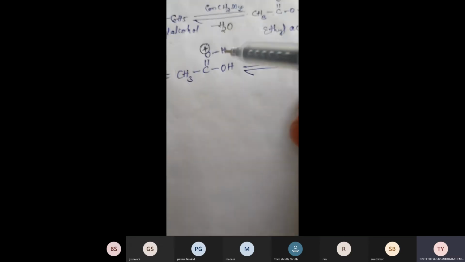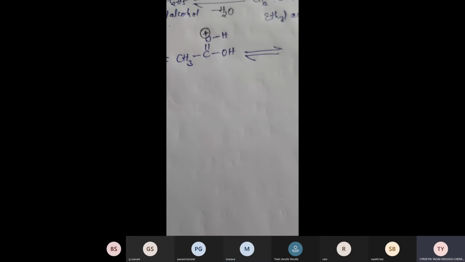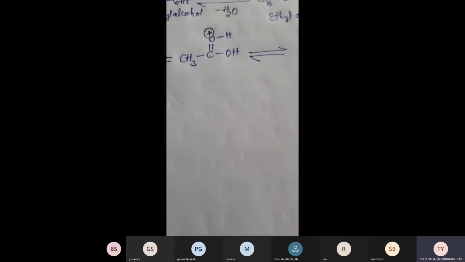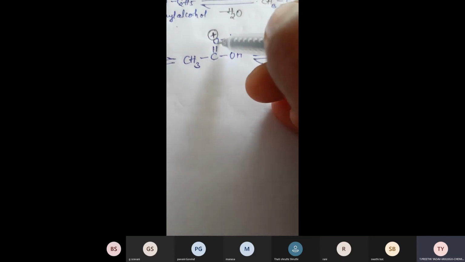Now this oxygen has a positive charge, right? Positive charge means it requires electrons. So now this oxygen takes the electrons which are present between carbon and oxygen.